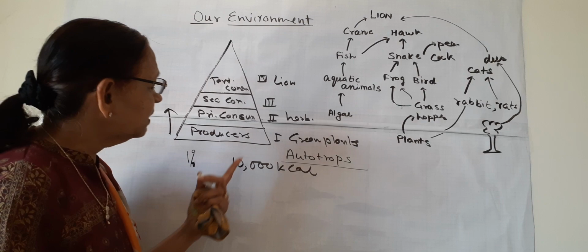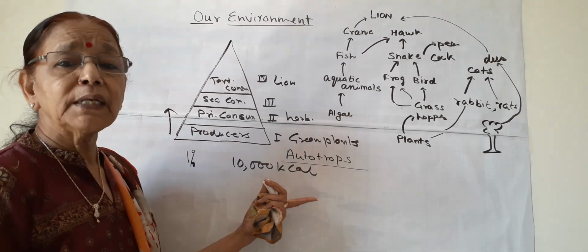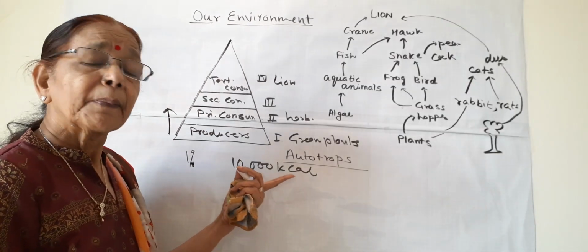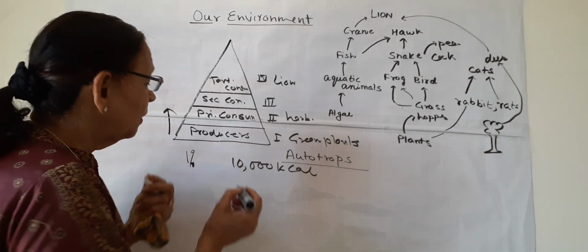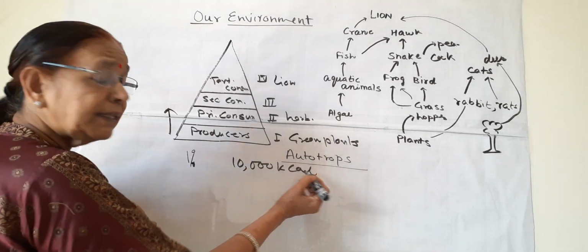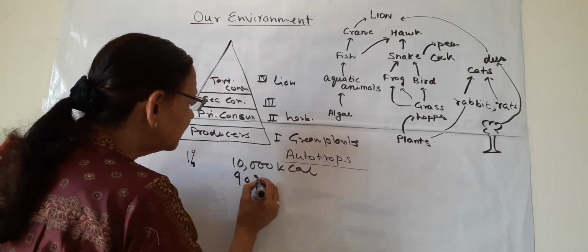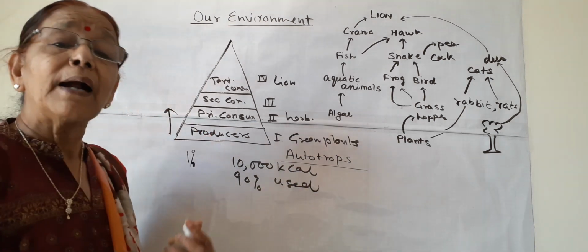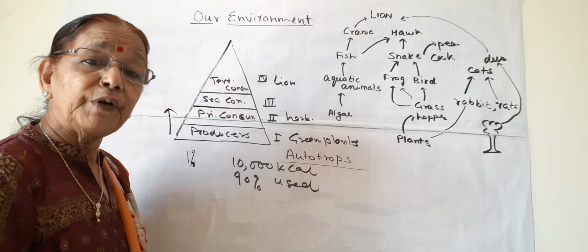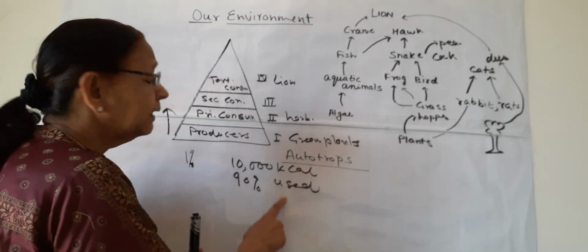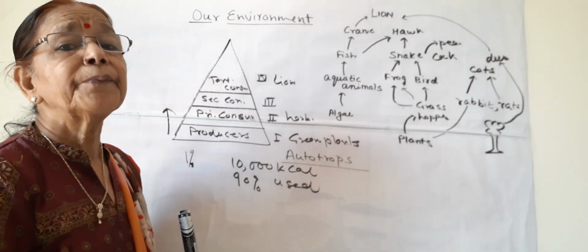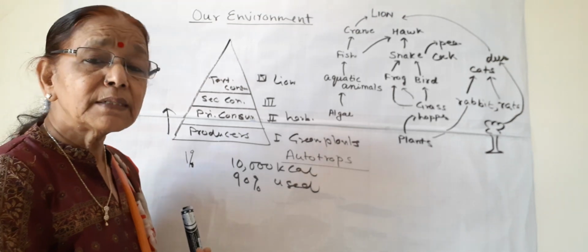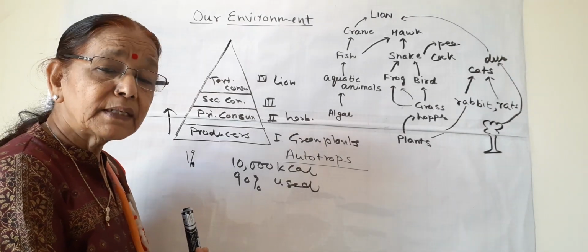Now, out of this 10,000, 90% will be used by these plants by themselves, for different biological processes or life processes.